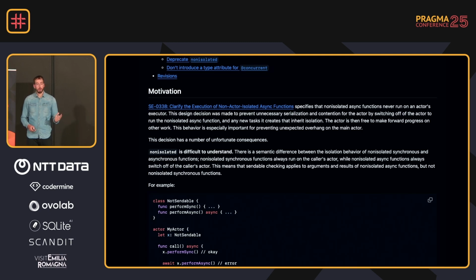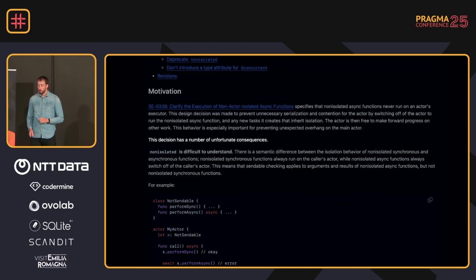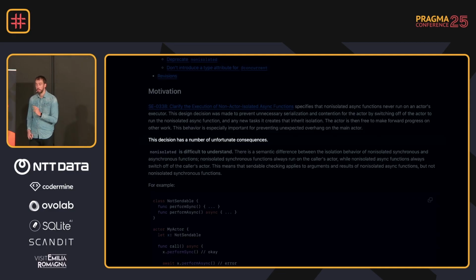And like I said before, I really encourage you to check out these proposals. I use them to learn more about the feature, how they work, but also the background story. And if we highlight this line, now this should make you curious to read more about the motivation. Because if you know why they introduced this, you also better understand the outcome that they seek. And if you know the outcome they seek, you also better understand how that code works and how you need to apply it as a Swift engineer.